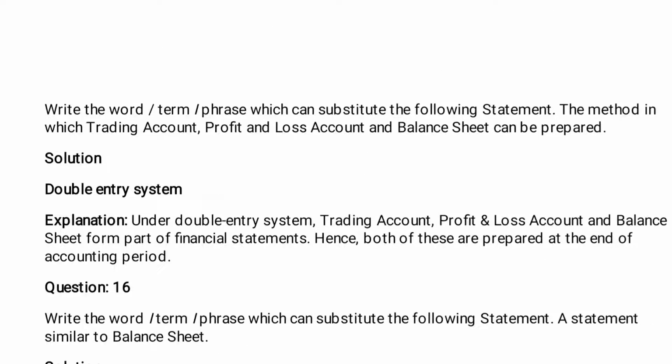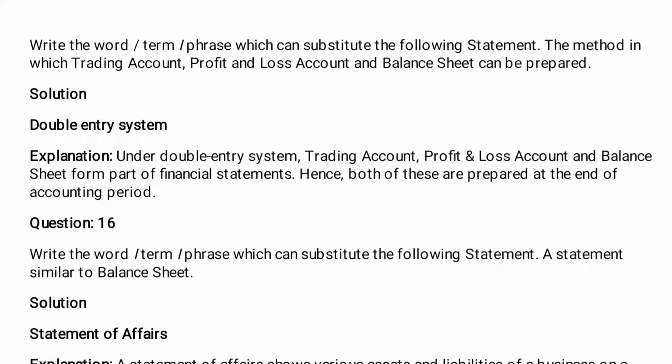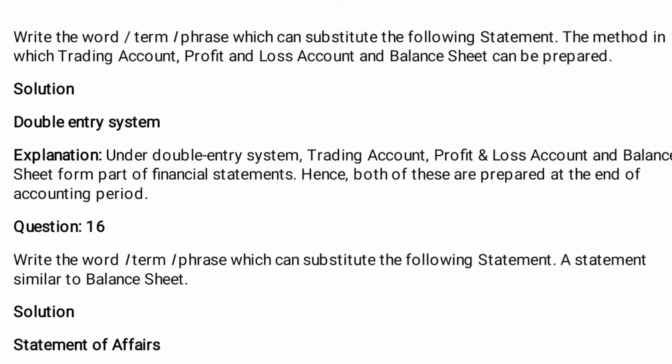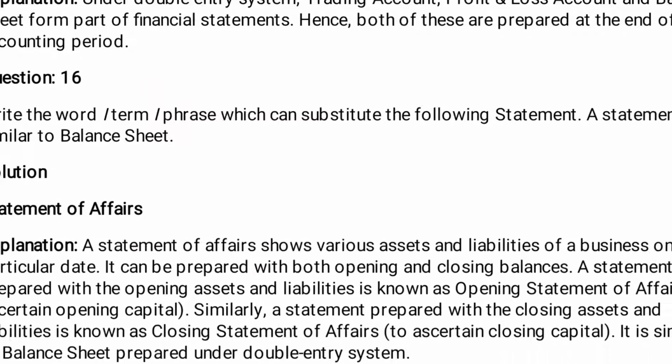Moving to question number 15. Write the word, term, phrase which can be a substitute of the following statement: the method in which trading account, profit and loss account, balance sheet can be prepared. The solution is double entry system. Explanation: in double entry system, trading and profit and loss account and balance sheet form parts of financial statements, since both these are prepared at the end of the accounting period.